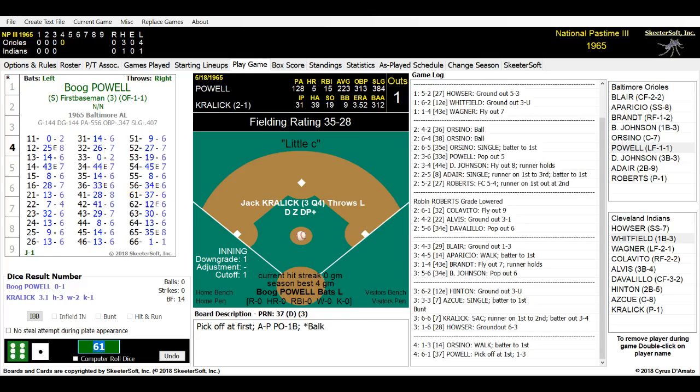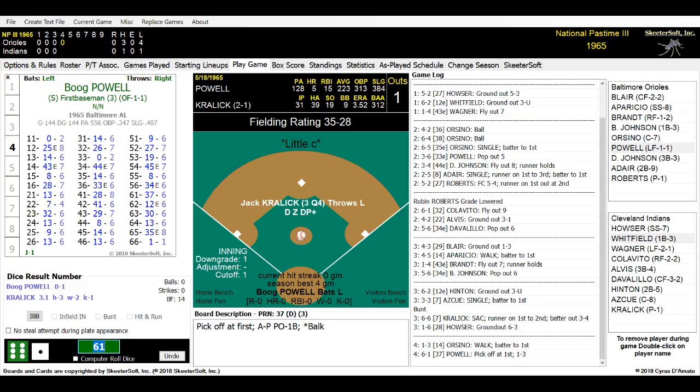And Powell waits at the plate, but Kralik sits up, flips it to first base real quick, and Orsino is picked off. A pickoff play by the Orioles. John Orsino is out, one down. Powell is at the plate. There is nobody on base now. A nice pickoff play by Kralik.